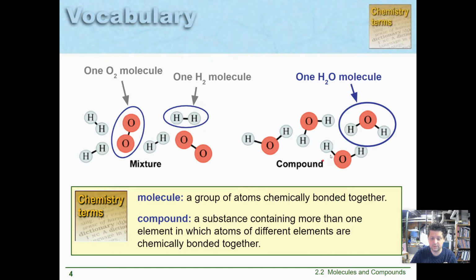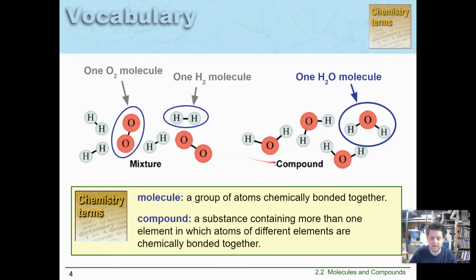A compound is when I take more than one kind of element and put them together to form something new. These two sides of this picture, my mixture of O2 and H2, and this water over here, these H2O molecules, have the same amount of matter. There are 4 oxygens and 8 hydrogens on each side.